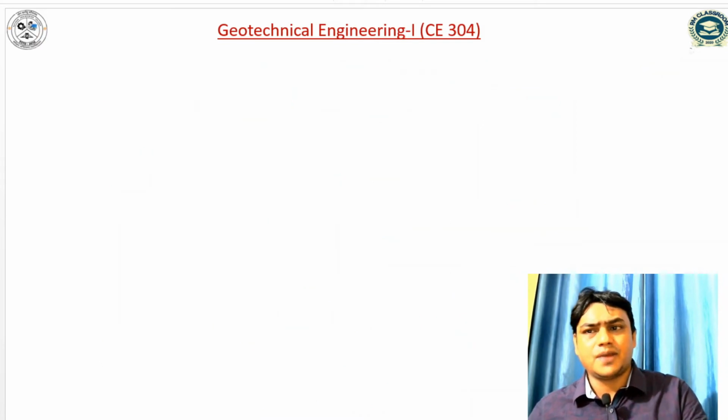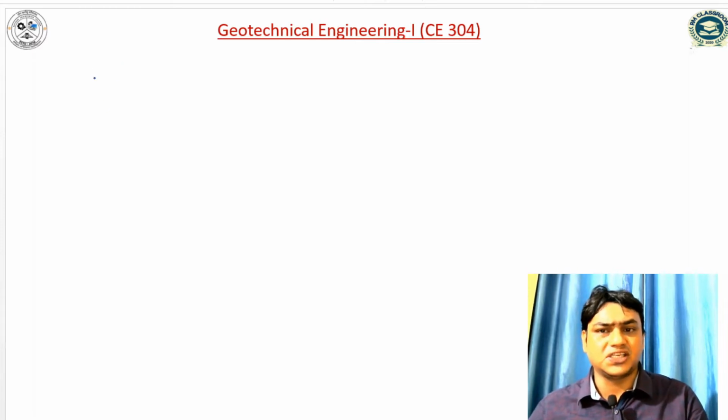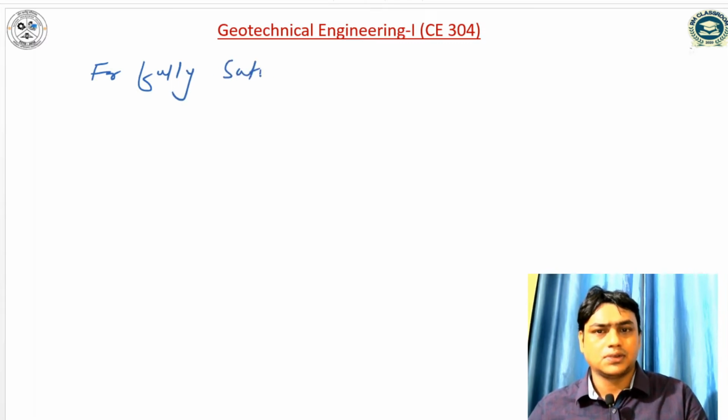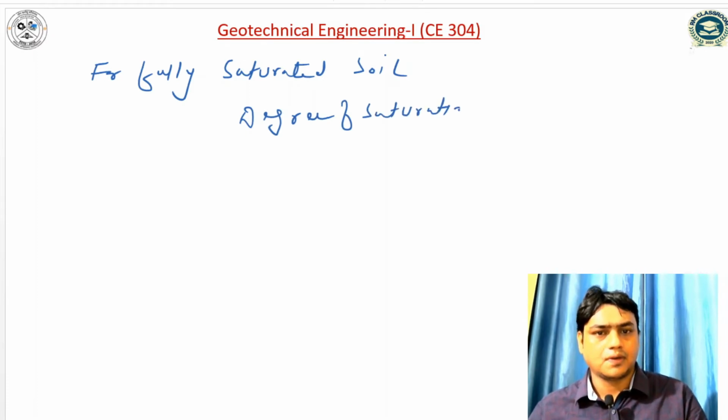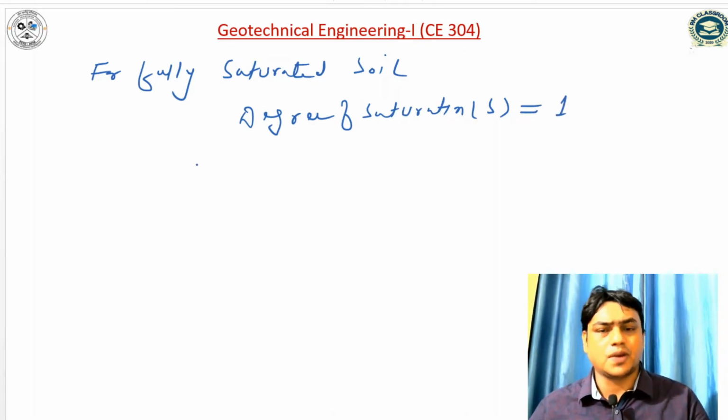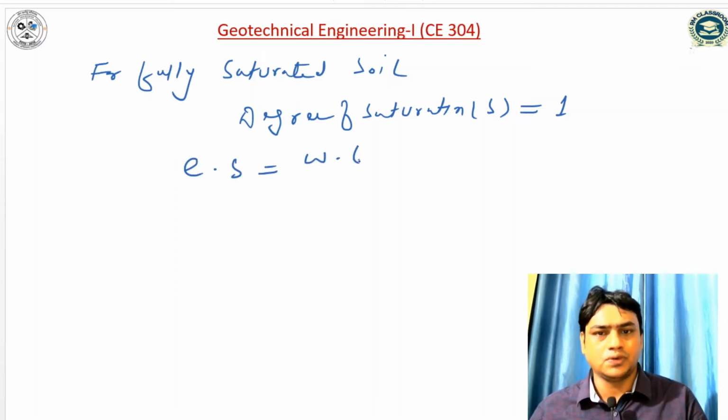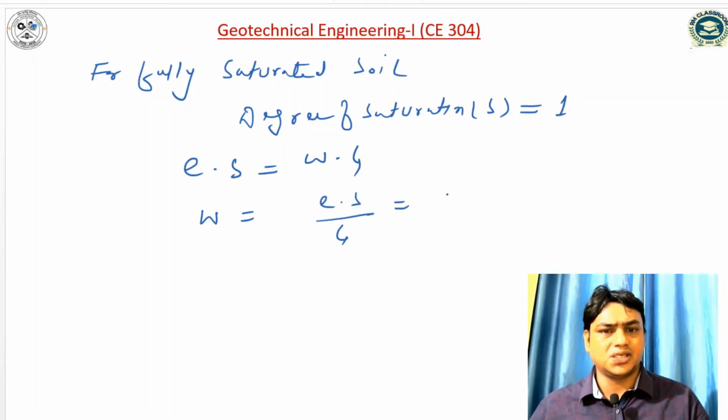In the second part, we have to compute what will be the water content for fully saturated soil. So we know that for fully saturated soil, degree of saturation is equal to unity or 100%. Then we have to compute what will be the water content. So once again, we know the formula e into S is equal to w into G. So the water content is equal to e into S divided by G, and S is here unity.